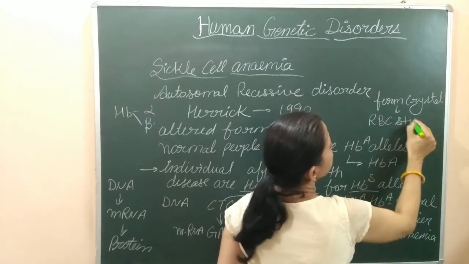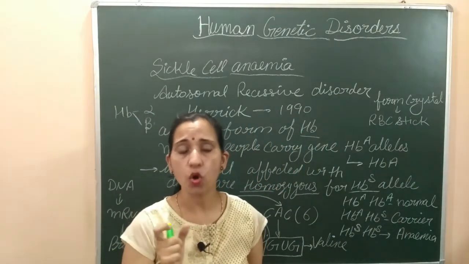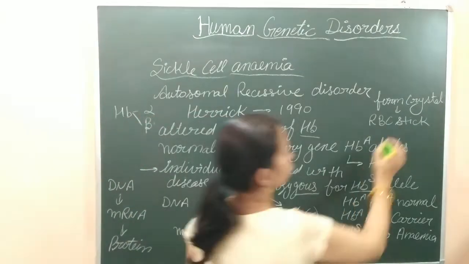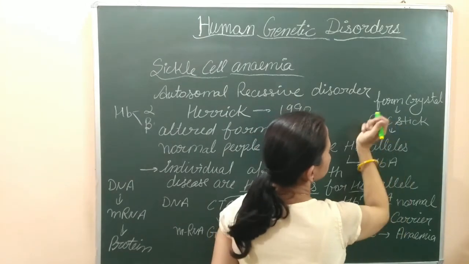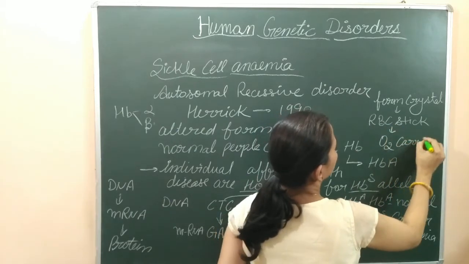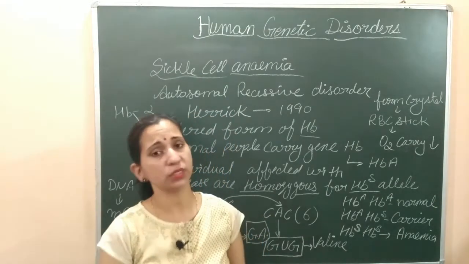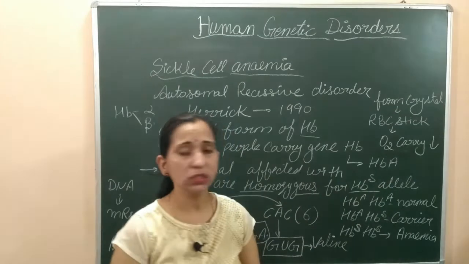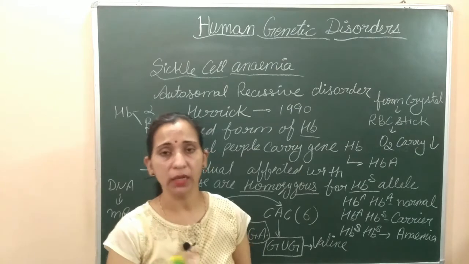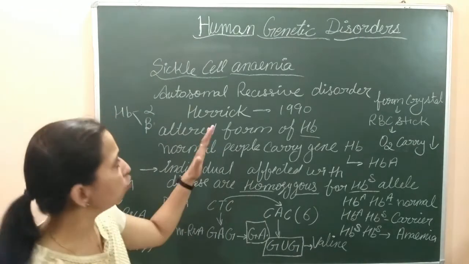RBCs जो होंगी वो आपस में stick हो जाएंगी. अब RBC की sticking हो रही है, then RBCs are not able to carry oxygen properly. यहाँ पे इनकी oxygen carrying capacity decrease हो जाएगी, so they will carry a low amount of oxygen, and due to this low retention of oxygen, the shape of RBCs gets changed, they will become sickle cells. तो इस वजह से यहाँ पे RBCs जो हैं वो sickle cell RBCs बन जाती हैं. So this is about sickle cell anemia.